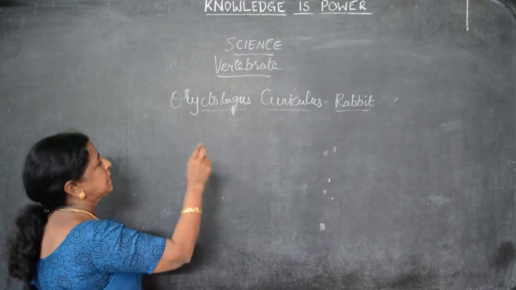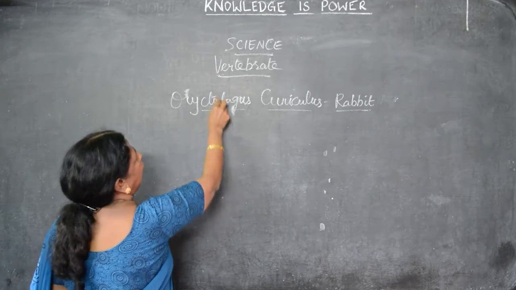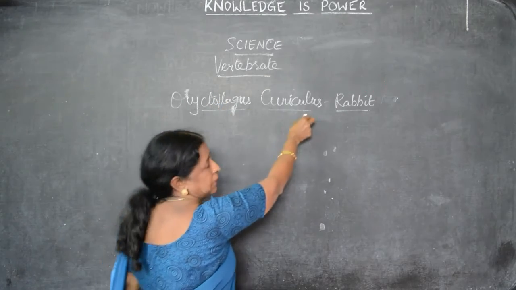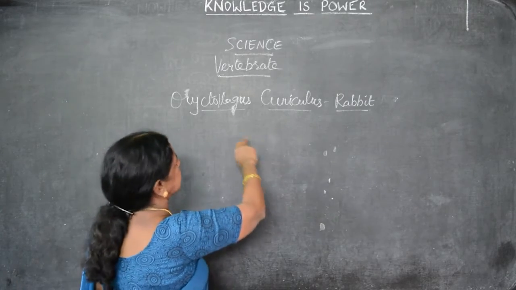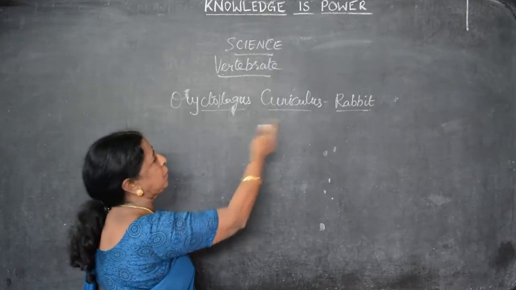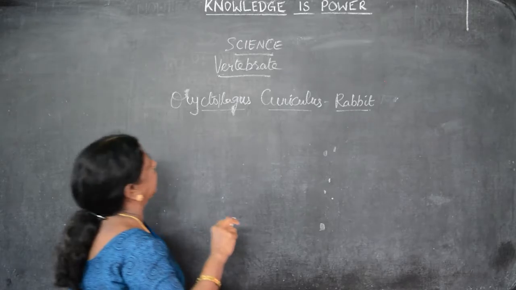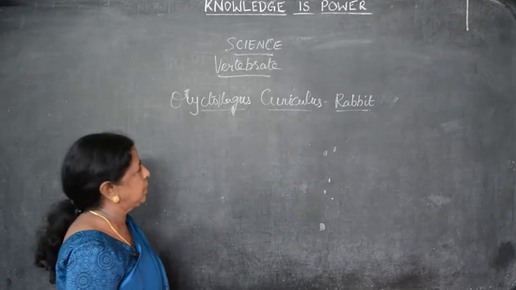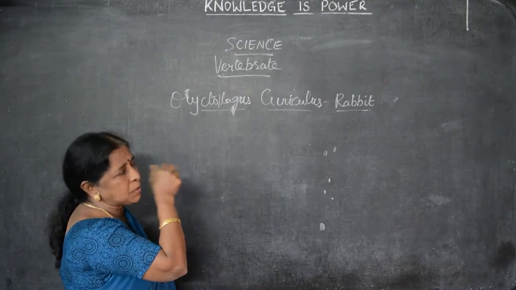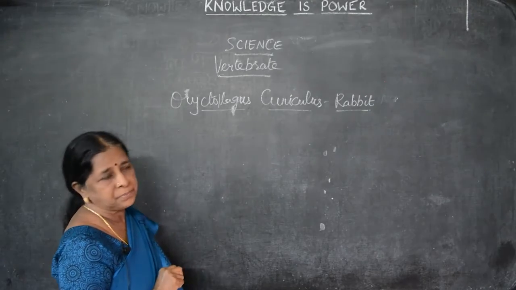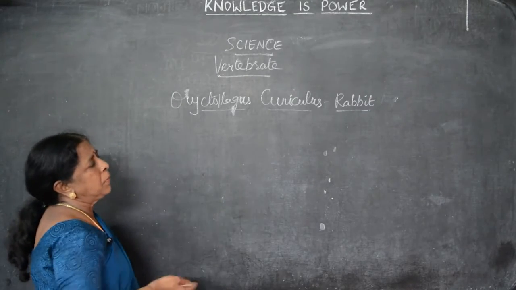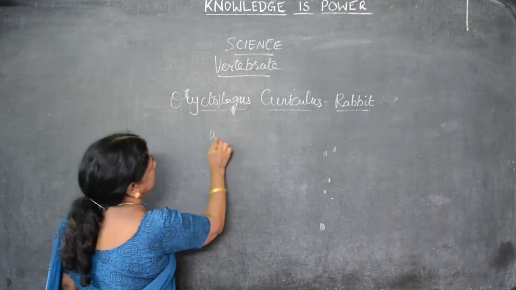So the zoological name of rabbit is Oryctolagus cuniculus. You have to spell the word Oryctolagus cuniculus. Split the words, then only can you go for the sentence fully. Then rabbit, everybody has seen it. It belongs to mammals. It is a soft nature animal. It lives in the burrow. It's a warm-blooded animal.